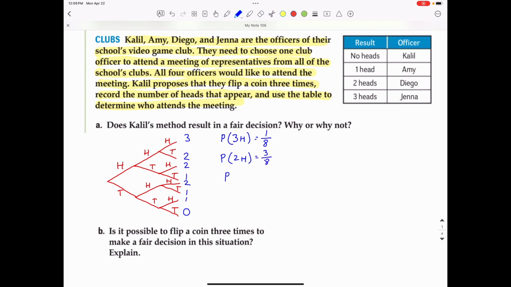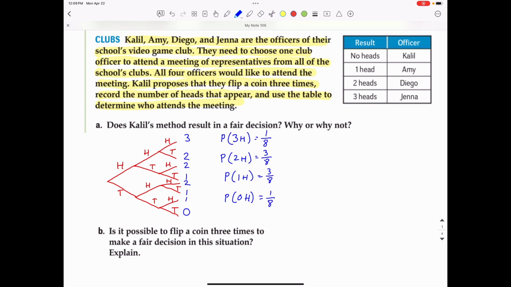The probability of flipping 1 head would also be 3/8. You see there are 3 ones there, so that would be 3/8. And then the probability of flipping 0 heads: there's only 1 way to flip 0 heads, if it was all tails, and so that would also be 1/8. So, is this a fair decision?